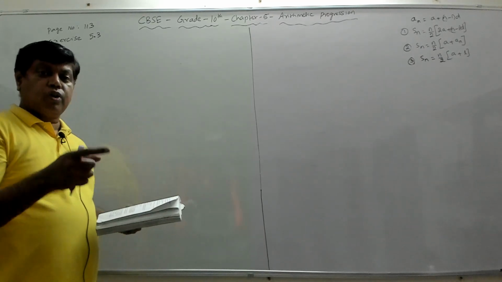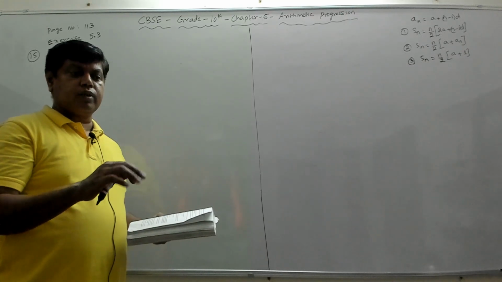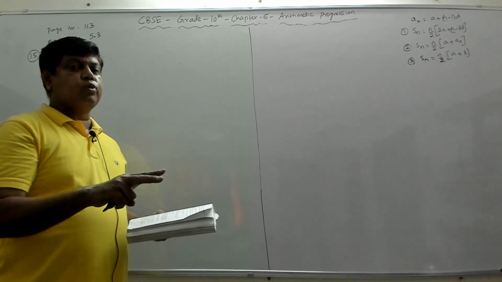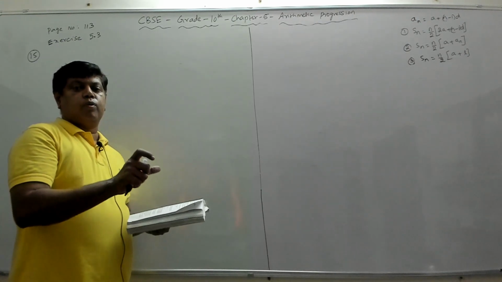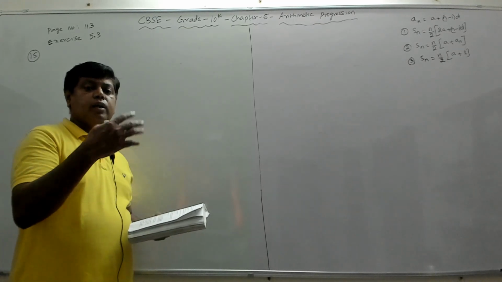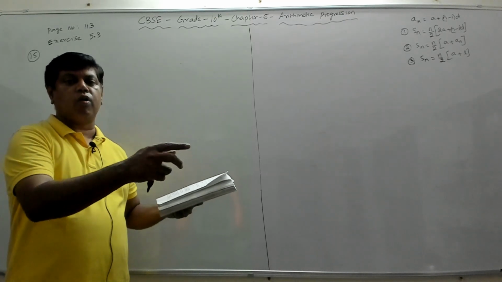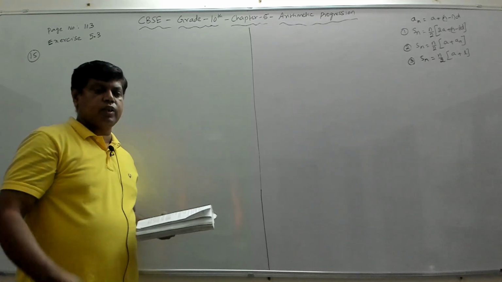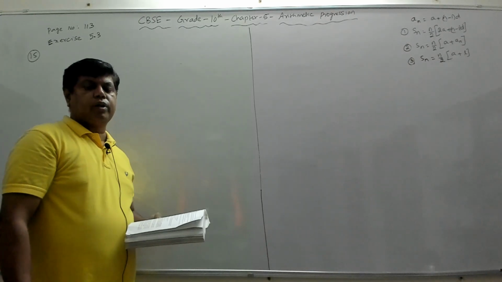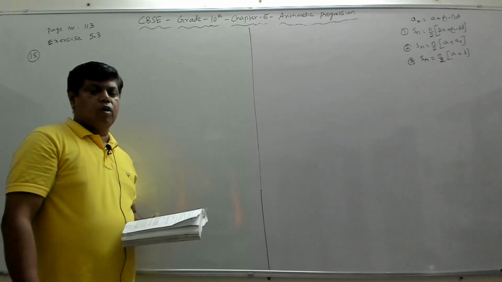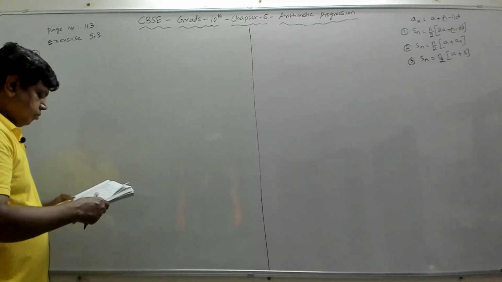And for the third day, the penalty is 300. Suppose he delays by 3 days, the first day he will pay 200, second day 250, plus third day 300. So totally he will pay 200 plus 250 plus 300, which is 750 rupees, as the penalty to the person to whom he has to construct the house or office, some construction work which is agreed between the contractor and the person who gave that contractor the work to build his house or office. That's how the penalty is, right?